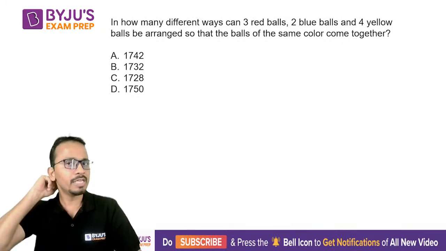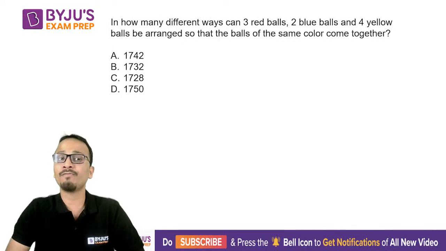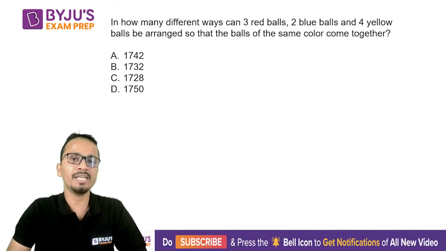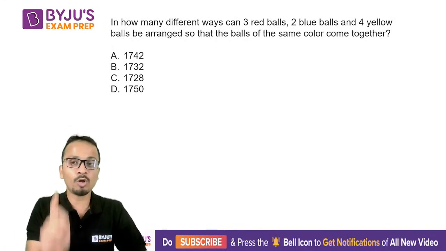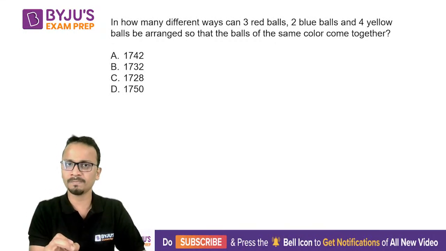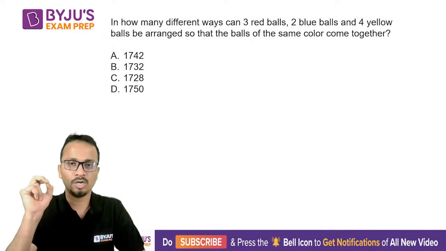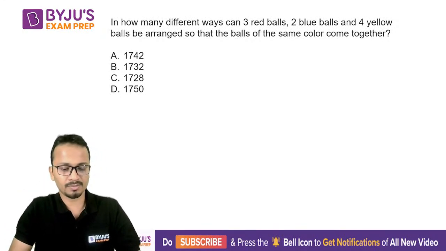In how many different ways can 3 red balls, 2 blue balls, and 4 yellow balls be arranged so that the balls of the same color come together? Now, my dear friends, we have already seen this type of question earlier in this session today. So I want all of you to be answering this question. Come on, try it.